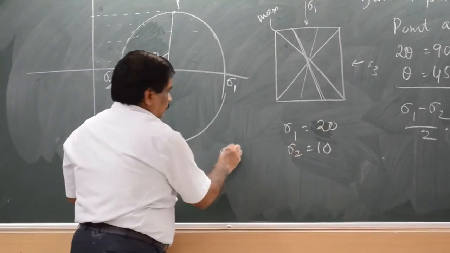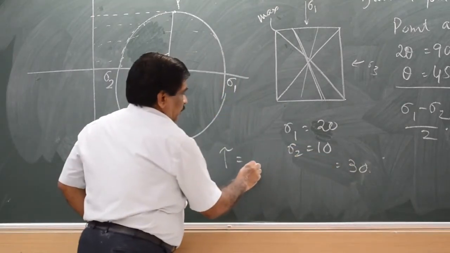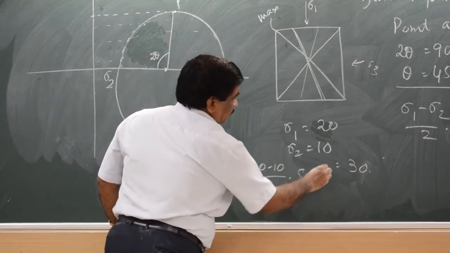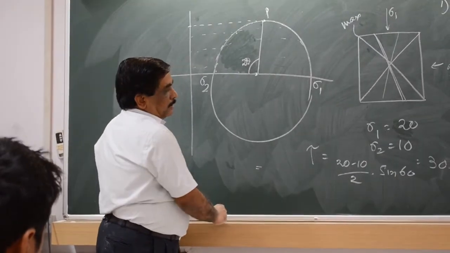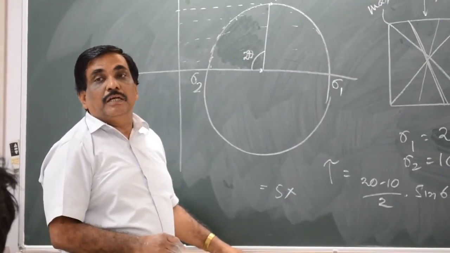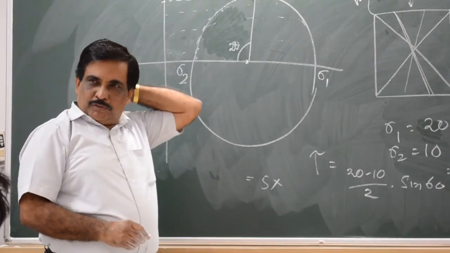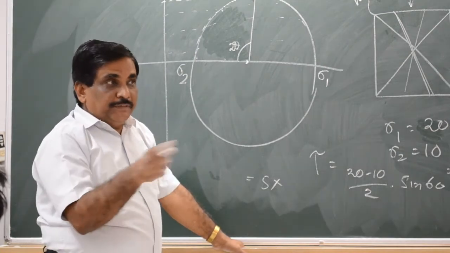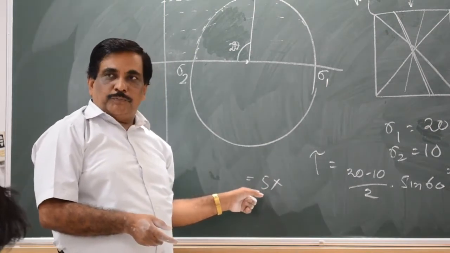So what is tau if theta is equal to 30 degree? So 20 minus 10 by 2 sin 60. यही है ना. तो कितना आएगा? 5 into sin 60 is equal to कितना? रूट 3 by 2, 0.8 आएगा. रूट 3 वैल्यू कितना है? 1.73 ना by 2. So 0.8 ले लो. 0.8 into 5 ना? So 4.